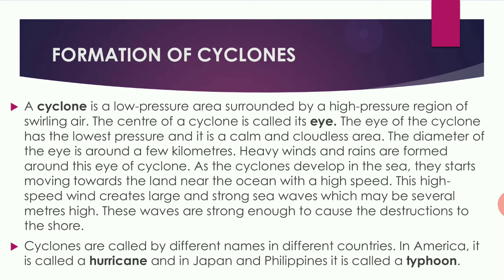As the cyclone develops in the sea, it starts moving towards the land near the ocean at high speed. The high speed winds create strong and large waves of several meters high. These waves are strong enough to cause destruction. Cyclones are called by different names in different countries. In America it is called a hurricane, and in Japan and the Philippines it is called a typhoon.